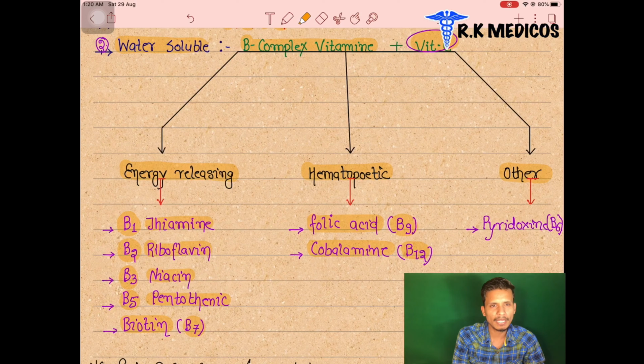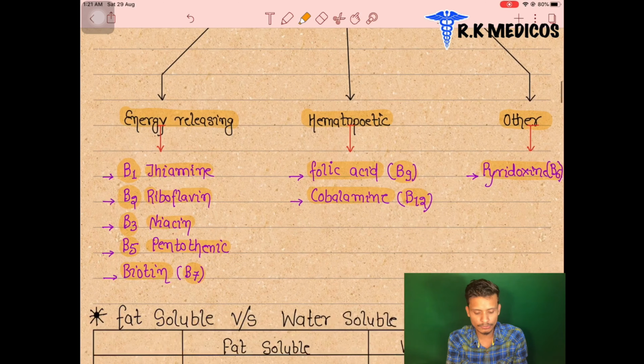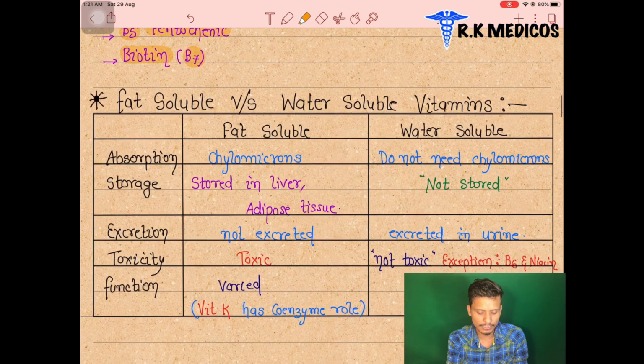So B9 and B12 are hematopoietic in nature. Next, the other function category includes pyridoxine, that is vitamin B6. So these are the B complexes, classified on the basis of energy releasing, hematopoietic nature or other functioning.